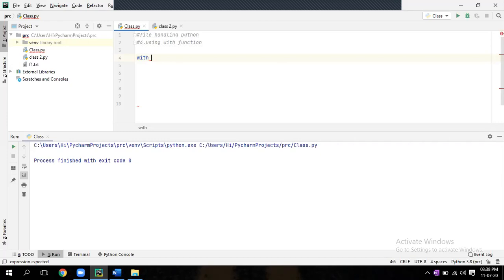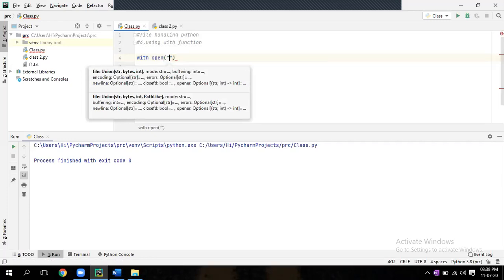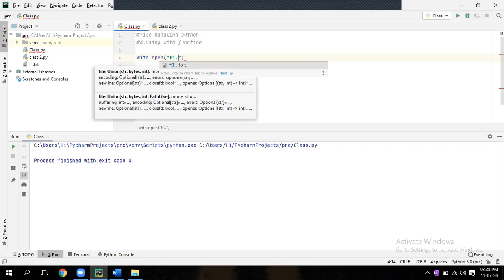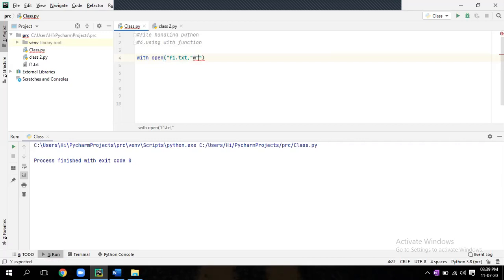Open, bracket start, that file name within quote f1.txt, comma, w. Outside, don't give a comma there.